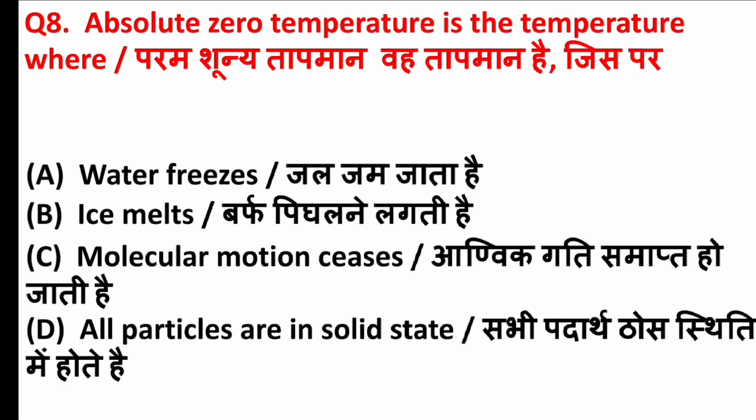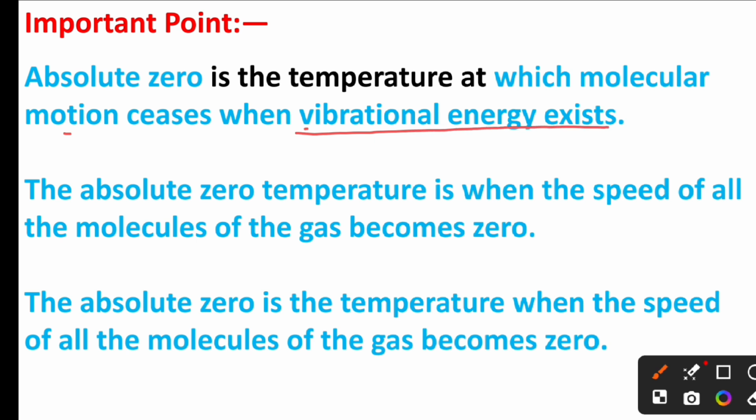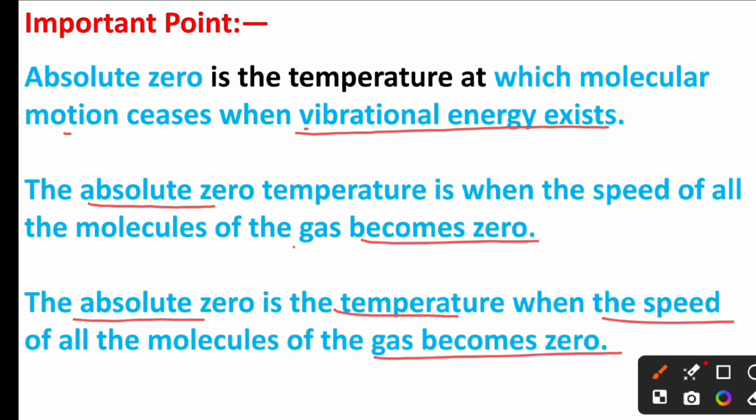Absolute zero temperature is the temperature where. Answer is option C, molecular motion ceases. Friends, absolute zero is the temperature at which molecular motion ceases when vibrational energy exists. The absolute zero temperature is when the speed of all the molecules of the gas becomes zero.